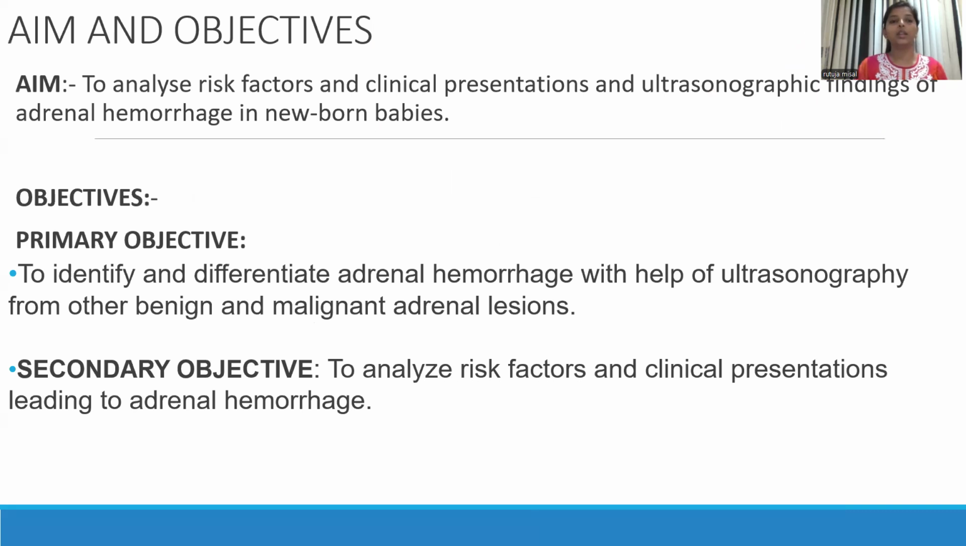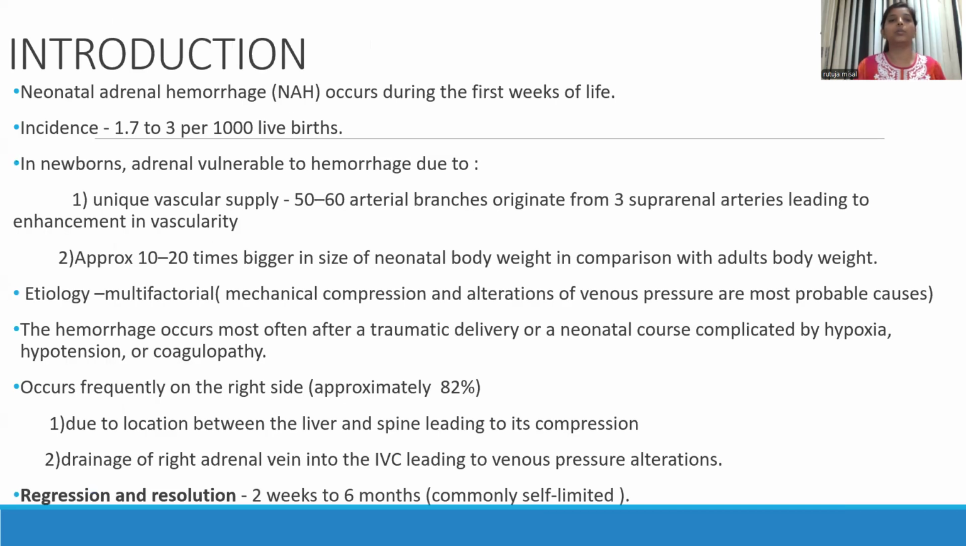Aim of this study is to analyze the risk factor and clinical presentations and ultrasonographic findings of adrenal hemorrhage in newborn babies. My primary objective is to identify and differentiate adrenal hemorrhage with the help of ultrasonography from other benign and malignant adrenal lesions. My secondary objective is to analyze the risk factor and clinical presentations leading to adrenal hemorrhage.